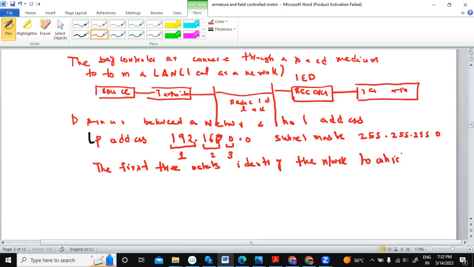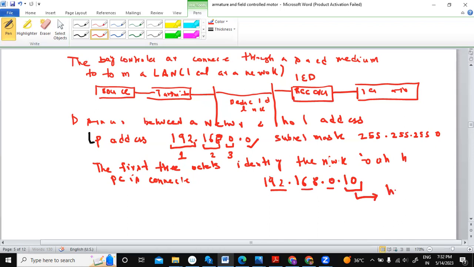And what about the last one, 0.0? This can be 0.0, or if I write 192.168.0.10, then 1, 2 and 3 are corresponding to the network, and the last one is the host ID.